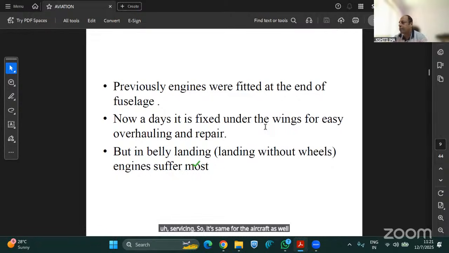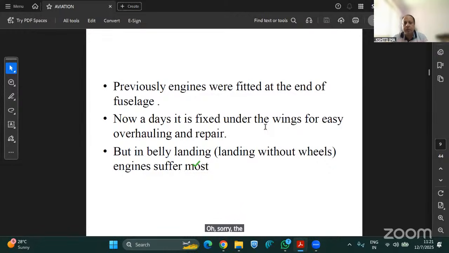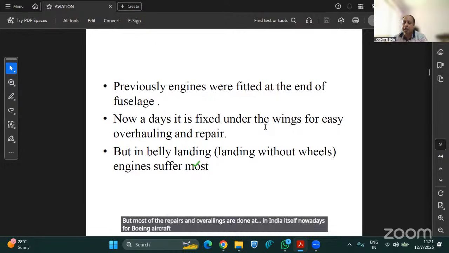But for aircraft, the main part is the body. Oh, sorry, the engine of the aircraft. So the engine is overhauled and sent for repairing if any damage is there. Most of the repairs and overhaulings for Boeing aircraft are done in India itself nowadays because they have their own MRO facilities. MRO stands for maintenance, repair, and overhauling.